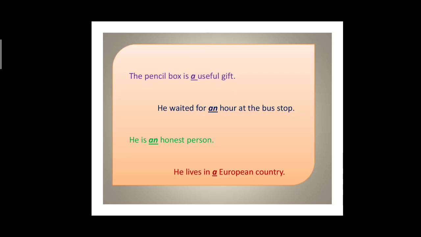Let us see this example. The pencil box is a useful gift. So U is starting, yes, it is starting with a vowel, but the sound is of Y. Okay, that's why we have used a before it. He waited for an hour at the bus stop. H-O-U-R, H is silent here. So we have used an before it. He is an honest person. Again, the sound is of a vowel. A European country, the sound is of Y. So children, I hope the usage of a and an is clear.